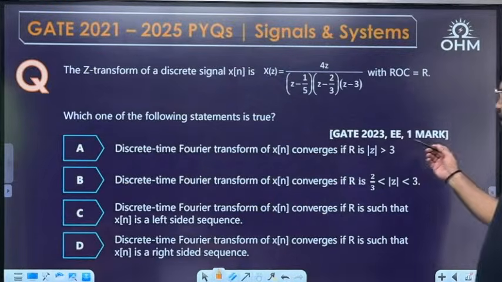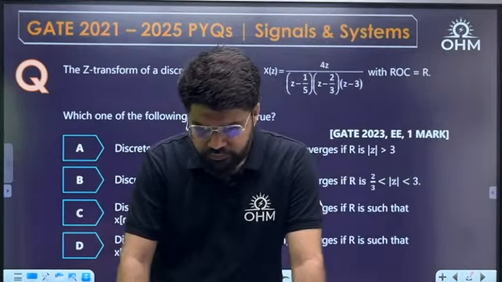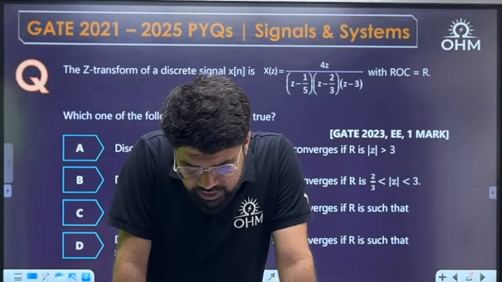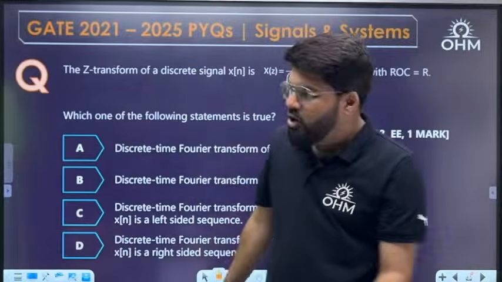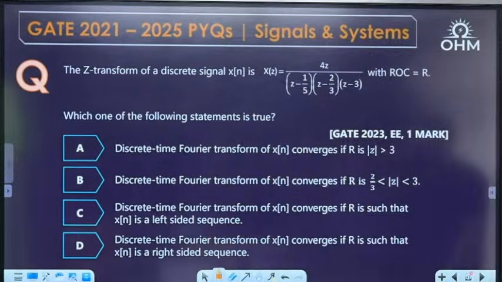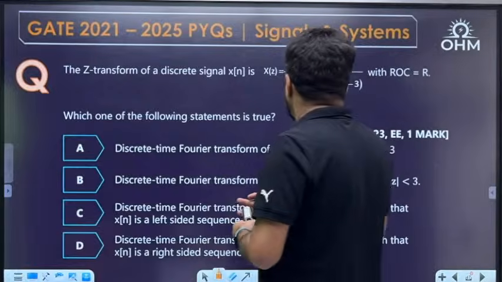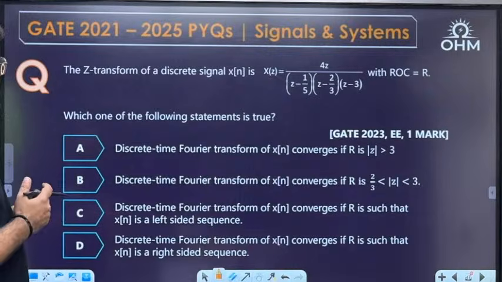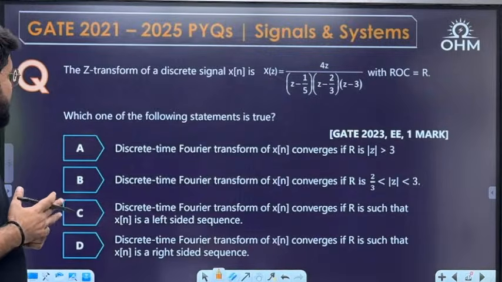Okay, the next question, GATE 23 EE 1 mark. The z transform of a discrete time signal x[n] is given to you as 4z upon (z minus 1 by 5)(z minus 2 by 3)(z minus 3) with ROC equal to R. Which of the following statements is true?